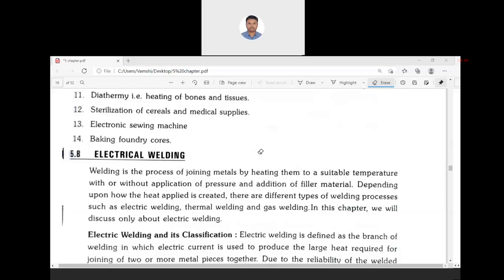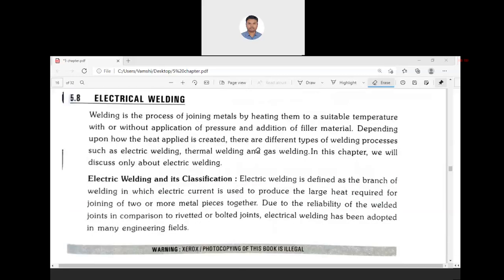Suppose one particular temperature is required. In normal welding, it is not possible. In case of electric, we can set a precise temperature, precise welding. Continuous welding, automation is also possible. So with the help of machines, we can do some automation in the welding process. So this welding is again similar to heating.